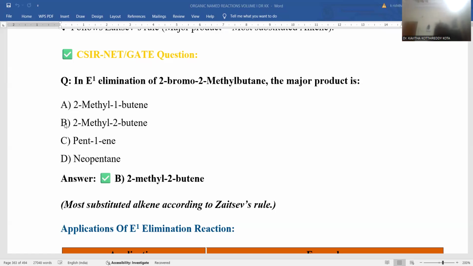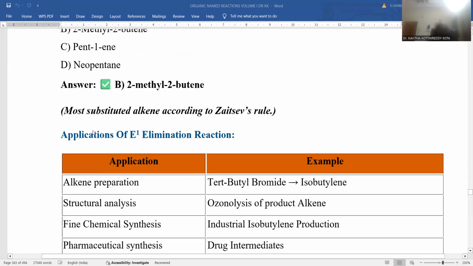So that's the reason why B will be the right answer for the question. Both the probabilities are there, and a double bond may be generated on both sides, but in accordance with the Saytzeff rule, there is a probability for 2-butene as a major product in comparison to option A. That's the reason why option B will be the right answer over here.